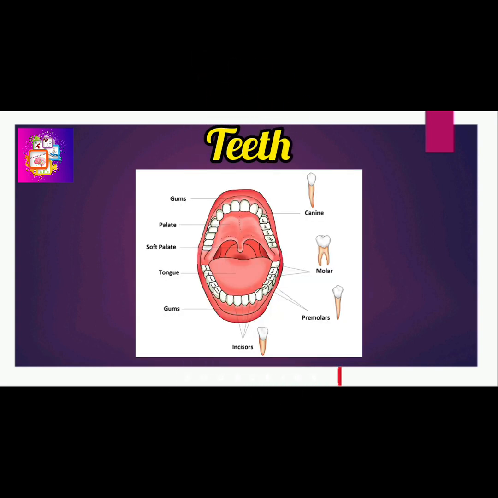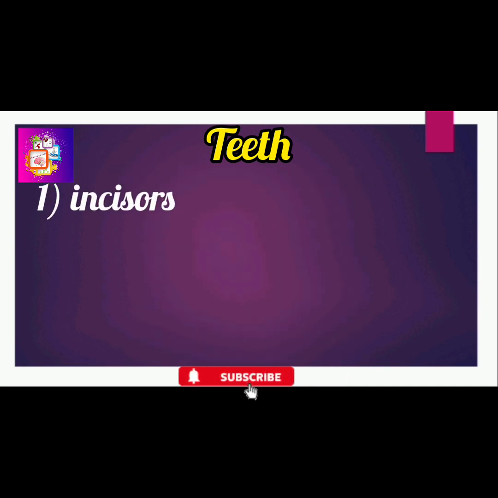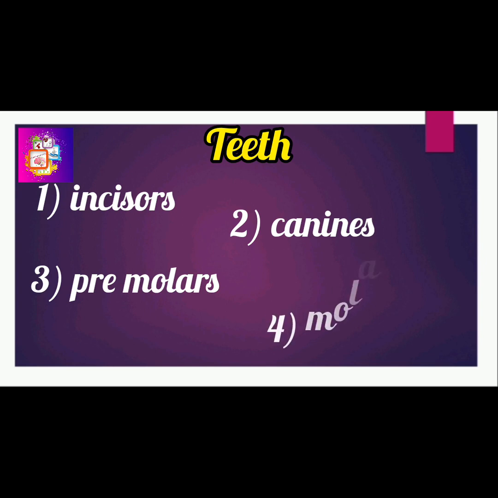Third, teeth. The human teeth function to mechanically break down the food by cutting and crushing it in preparation for swallowing and digestion. Human teeth are of four types. First one, incisor. Second, canine. Third, premolar. Fourth, molar, each with specific functions.